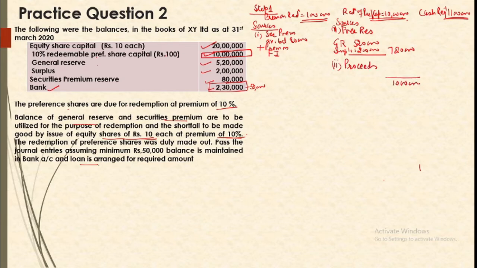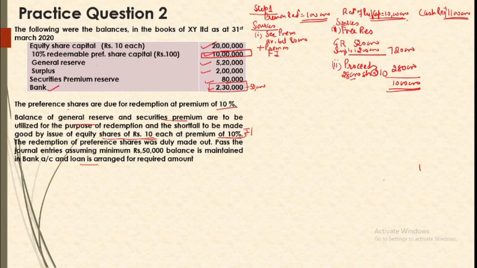If we need to have a total of 10 lakh, our proceeds should be 2,80,000. That is the balancing figure. It means 28,000 shares of 10 rupees each. Although a share of 10 is being given at 10% premium, that is 1 rupee premium, you are getting 11 rupees. But proceed is 10 rupees, because against capital you are getting 10.